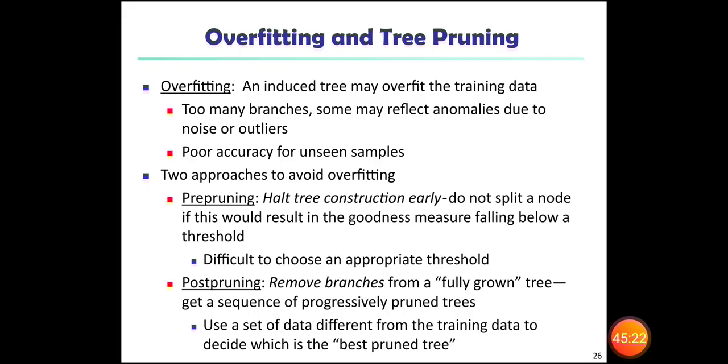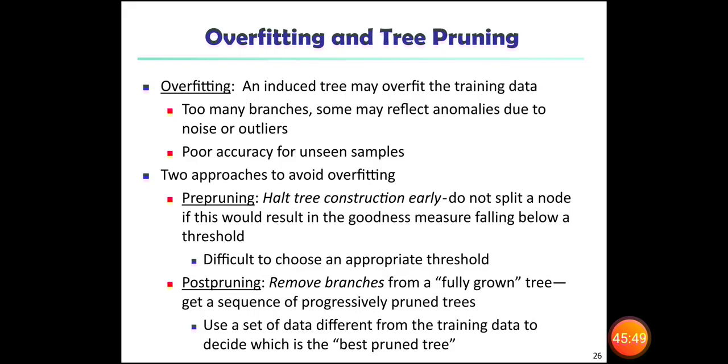There are two approaches to avoid overfitting: one is pre-pruning, and one is post-pruning. In pre-pruning, we halt the tree construction early: do not split a node if this would result in the goodness measure falling below a threshold.